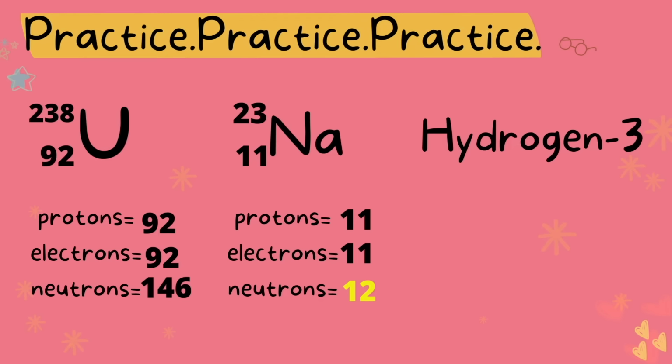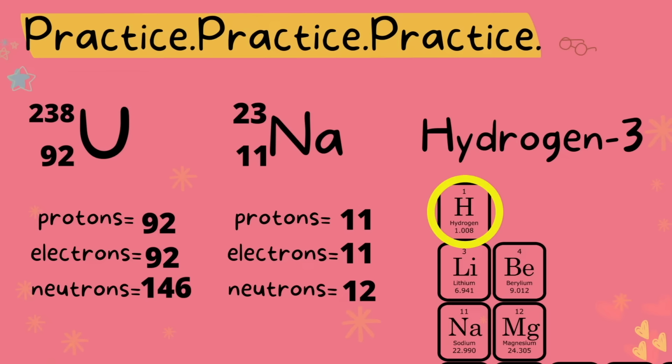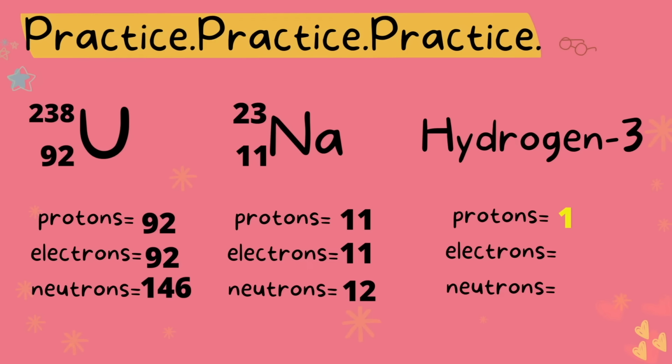Lastly, we know this is an isotope because of the way it is written. Specifically, it has a dash with a number at the end that does not match the mass number of hydrogen on the periodic table. Also, we see the atomic number on the periodic table is 1. So with this information, let's fill out the number of protons, electrons, and neutrons. Protons, we have 1, electron, 1, neutrons, 2.